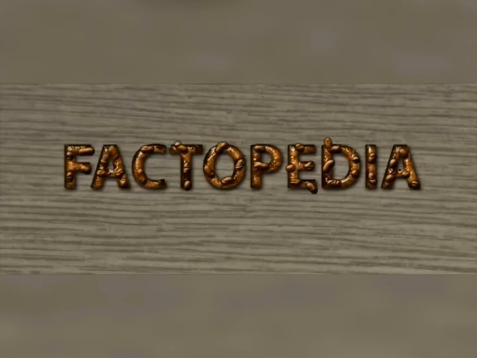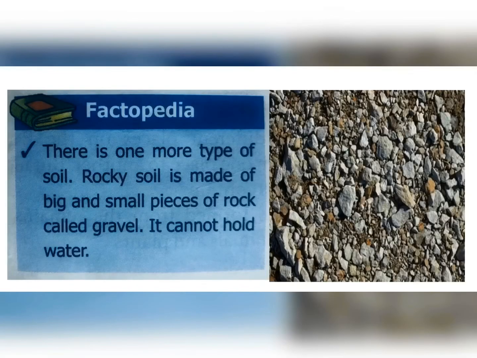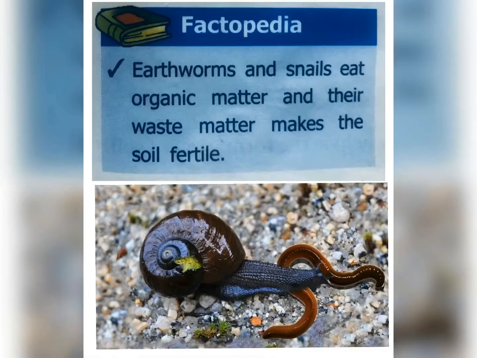Now let us see the factopedia of this lesson. A good garden soil has 45% rock particles, 25% of water, 25% air and 5% of other particles. Apart from clay soil, sandy soil and loamy soil, there is one more type of soil, that is rocky soil. Rocky soil is made of big and small pieces of rock, that is called gravel. It cannot hold water. Why? Because it is only made of big and small rocks.